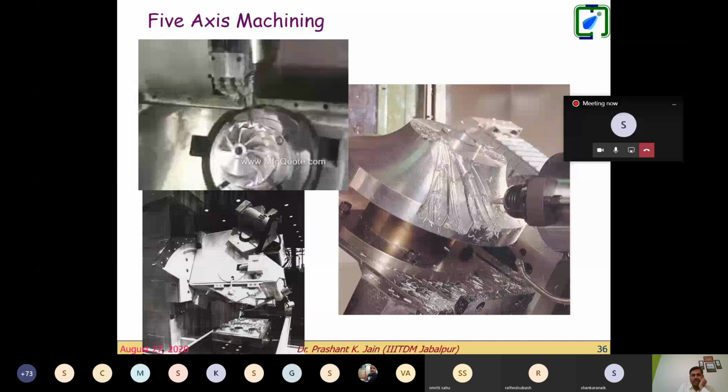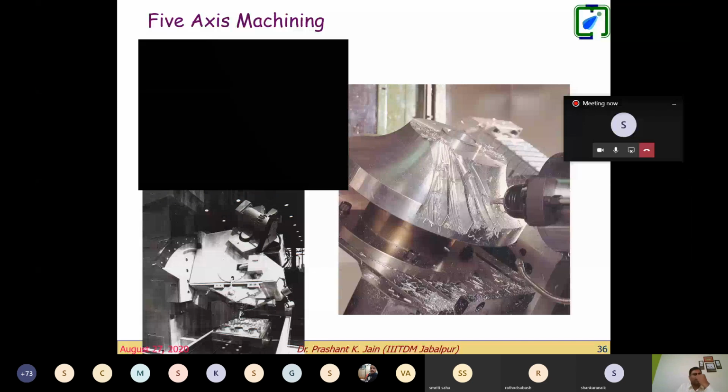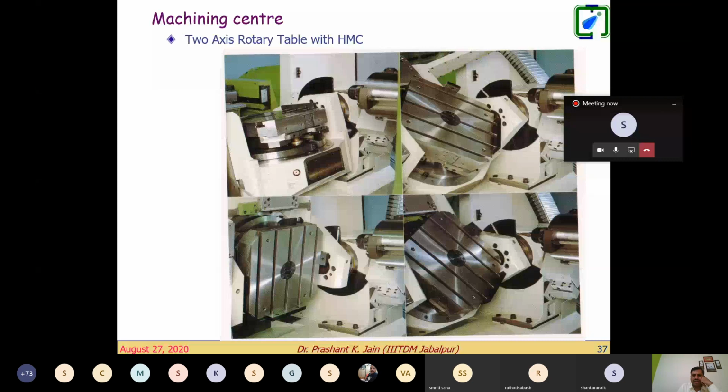Right, so this is the way we perform 5-axis machining. And these are some rotary tables to provide the 5 axes. You can see two horizontal screws are mounted on it, and this is the tool in this picture. With this axis, you can make it a vertical table, or you can tilt it, or you can rotate it.